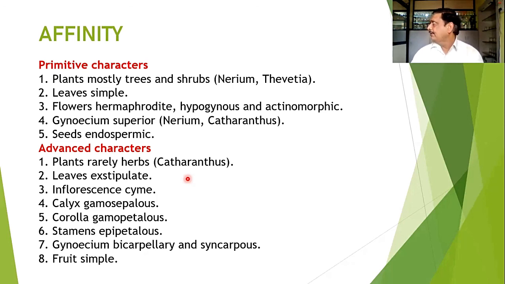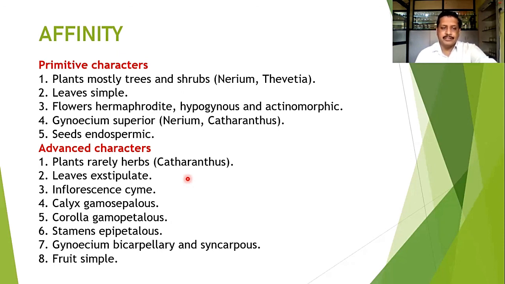But many characters show advancedness. Advanced characters, for example: plants are rarely herbs. Take the example of Catharanthus, where you can find the herbaceous habit, but this herbaceous habit is the advanced character for us. Then leaves are exstipulate. Stipules are the primitive character, but the exstipulate nature is the advancement over that. Inflorescences are mostly cymose. Calyx and corolla have gamosepalous and gamopetalous conditions. So it is again an advancement.